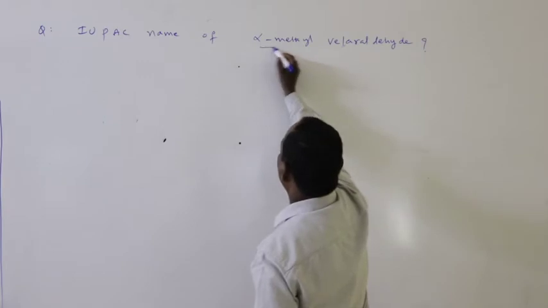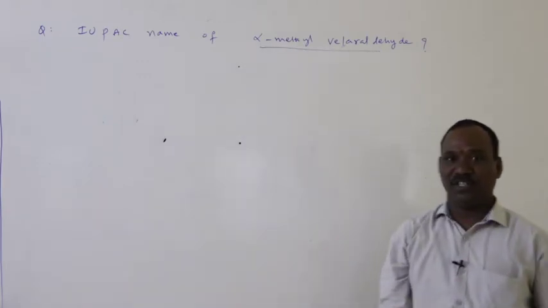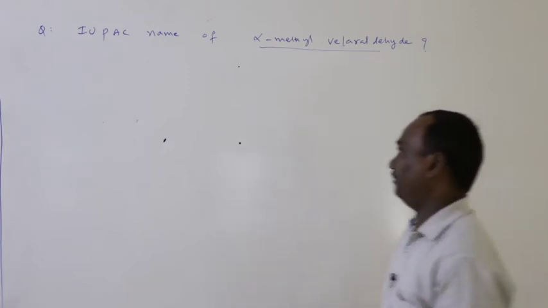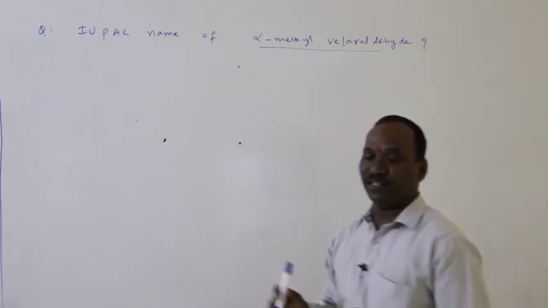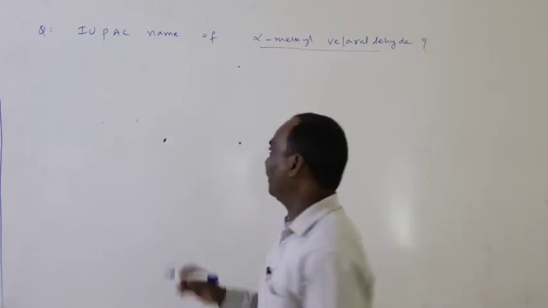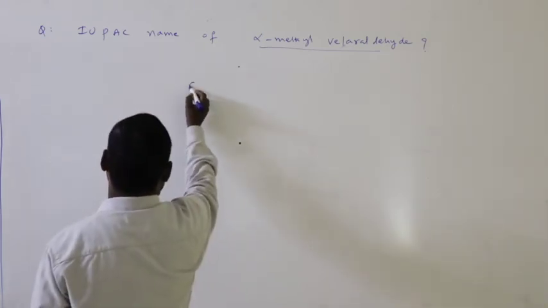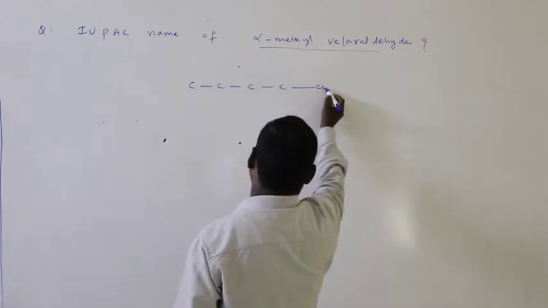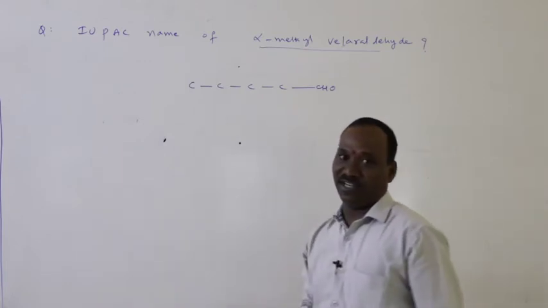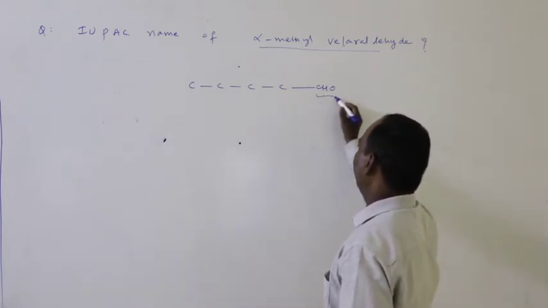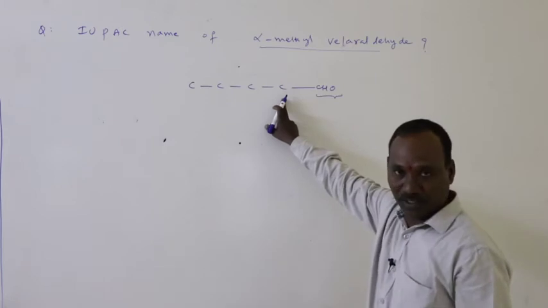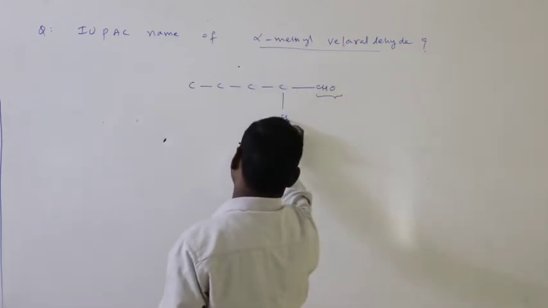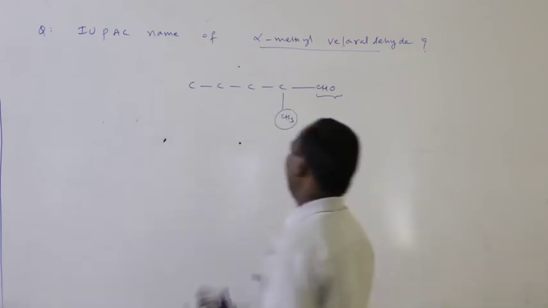Alpha methyl valeraldehyde. What is the IUPAC name of alpha methyl valeraldehyde? Yes, valeraldehyde means 5 carbons containing an aldehyde. So 5 carbons containing aldehyde: carbon, carbon, carbon, 4 and 5. This is a 5-carbon aldehyde. With respect to this functional group, the adjacent carbon is the alpha carbon. At the alpha carbon, a methyl group is present. This is the CH3 methyl group.